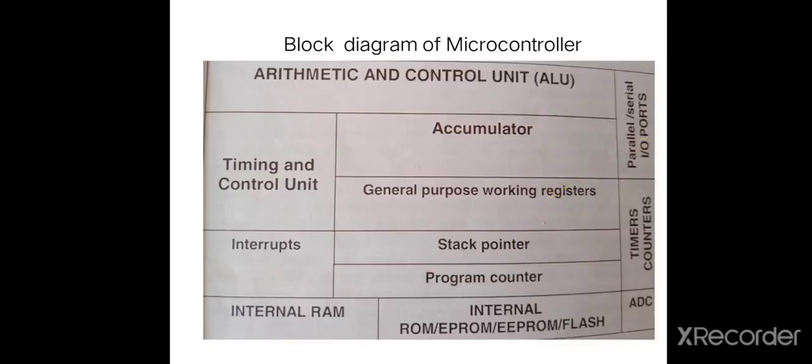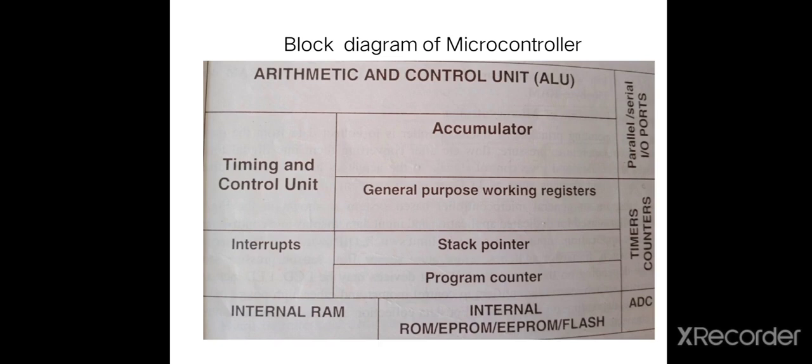Next, block diagram of microcontroller. Normally a microcontroller contains a microprocessor plus internal RAM, internal ROM, ADC, timer counter and parallel or serial input output ports.